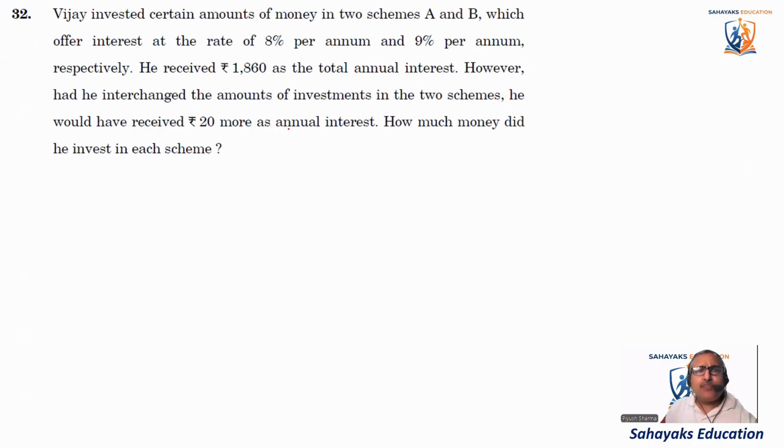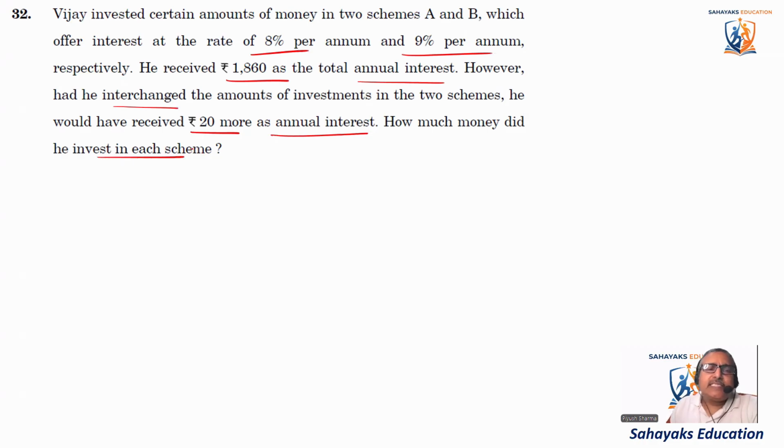Vijay invested a certain amount of money in two schemes, A and B, which offer interest at the rate of 8% per annum and 9% per annum, respectively. He received 1860 as the total annual interest. However, had he interchanged the amounts of investments in the two schemes, he would have received 20 more as annual interest. How much money did he invest in each scheme?